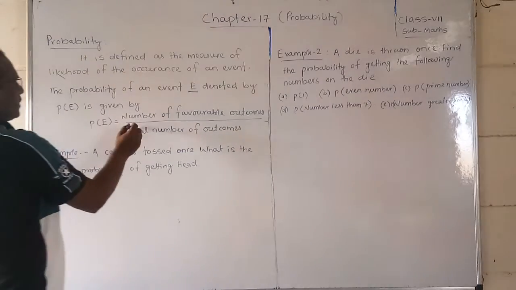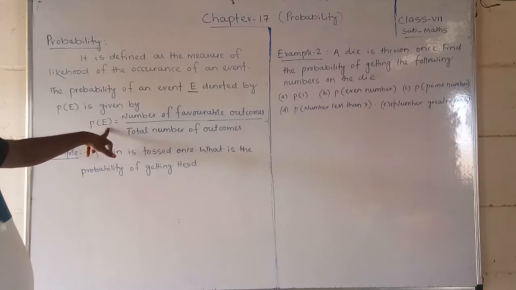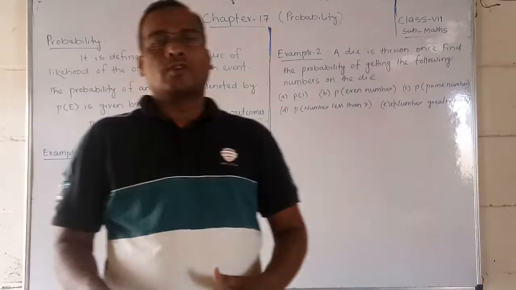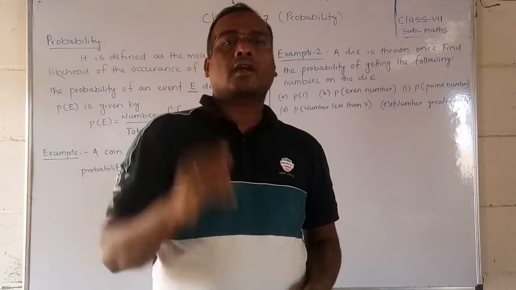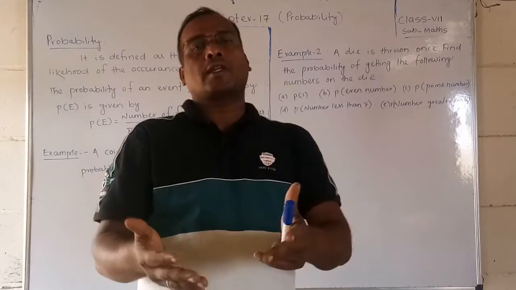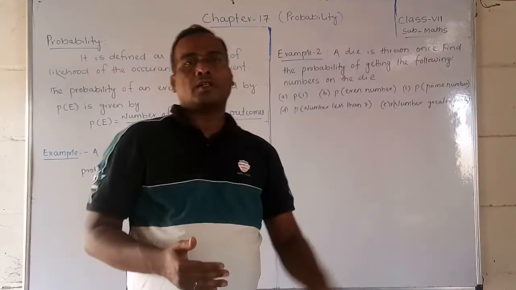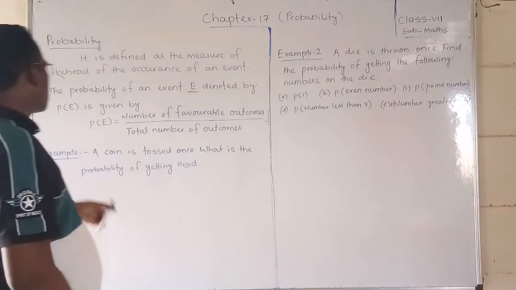So how should we find probability? P of E, where E is the event. Which event do you like? What is your favorable? If you want head, that is your favorable. Whenever we toss, at that time we say I call head. Head is your favorable. If head comes, you win. If tail comes, the opposite party wins. So how much possibility there is, that we have to discuss.